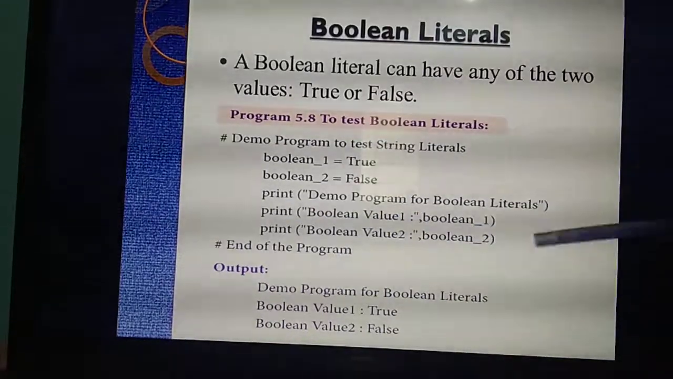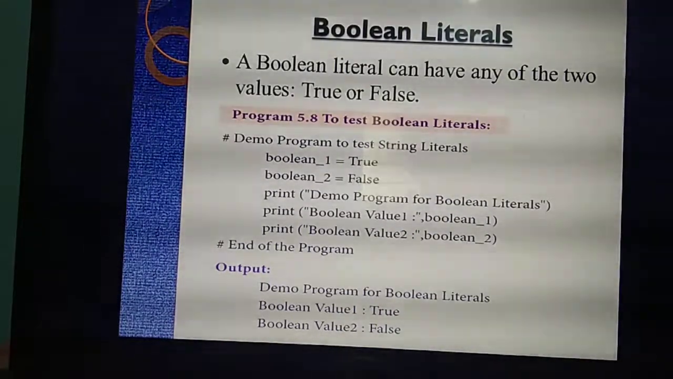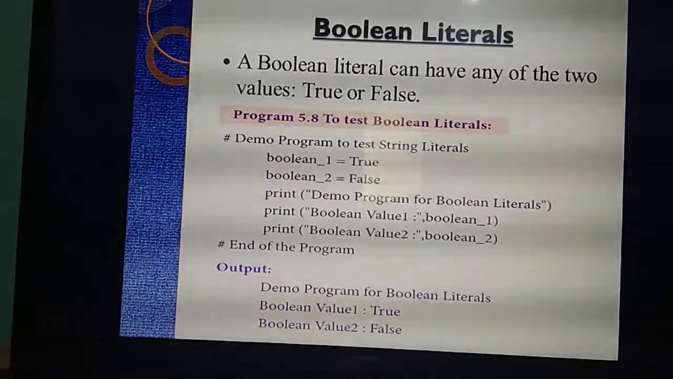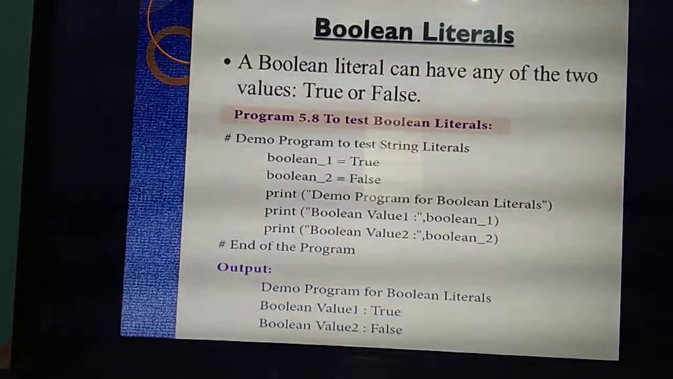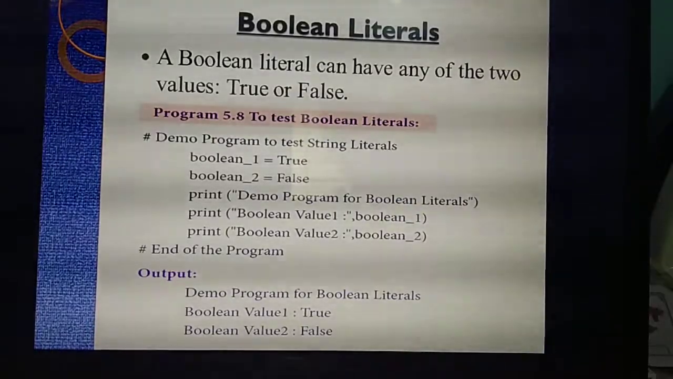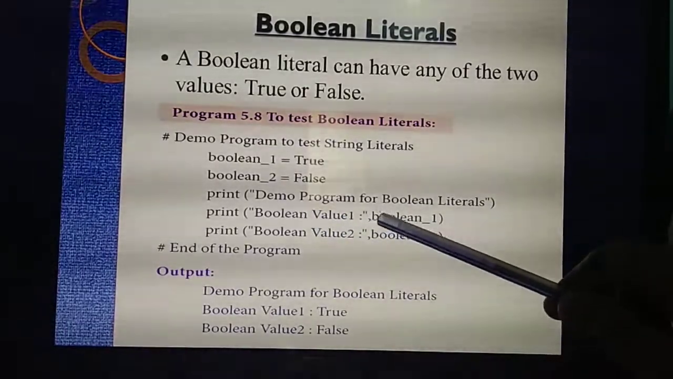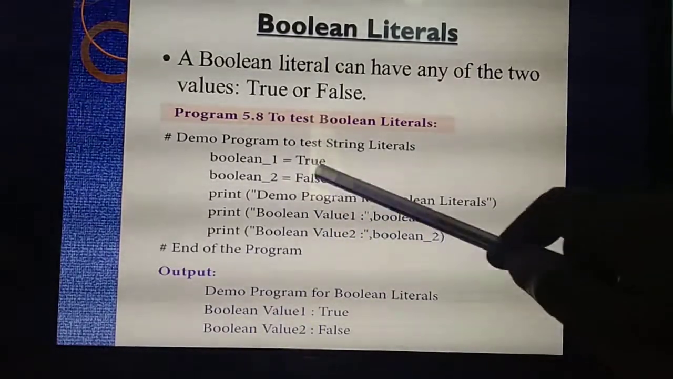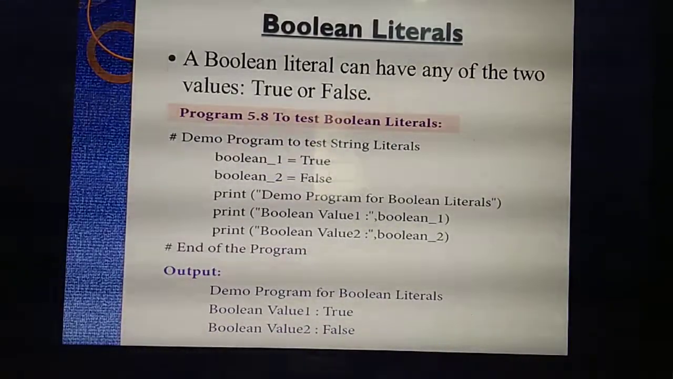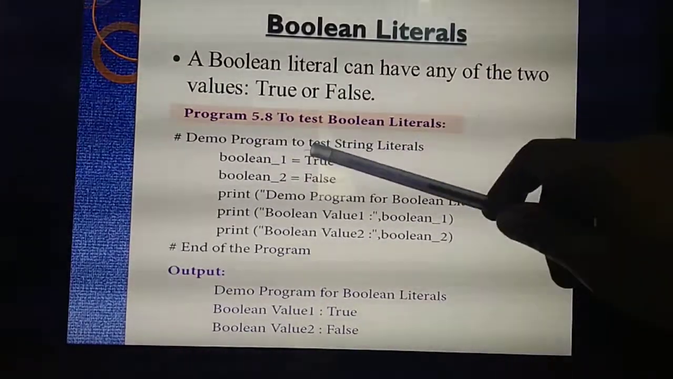Inside the print, just like a heading I am giving: Demo program for Boolean literal. Whatever you have given inside this print, that line will display in the output screen. That already you know. First line is the heading, Demo program for Boolean literals. Next line I am giving Boolean value 1. Which variable do I need to call for Boolean value 1? Boolean 1.